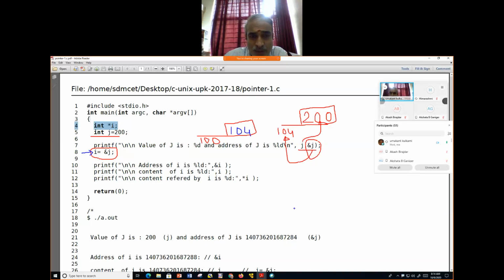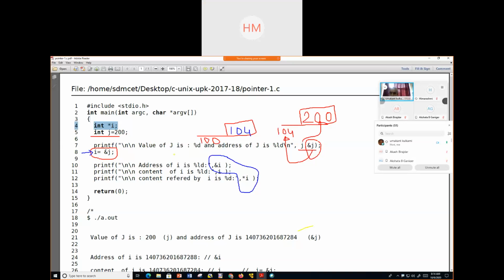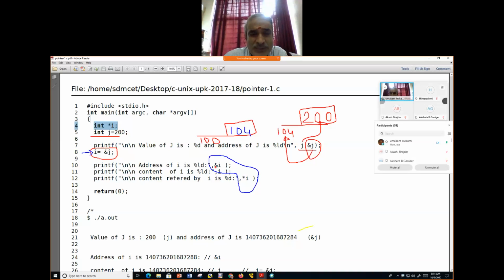Now let's look into these aspects. What are we doing here? Look into this. Ampersand I. What is the meaning of ampersand I?